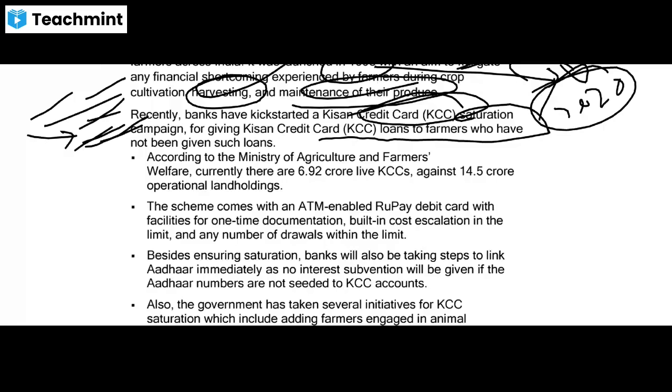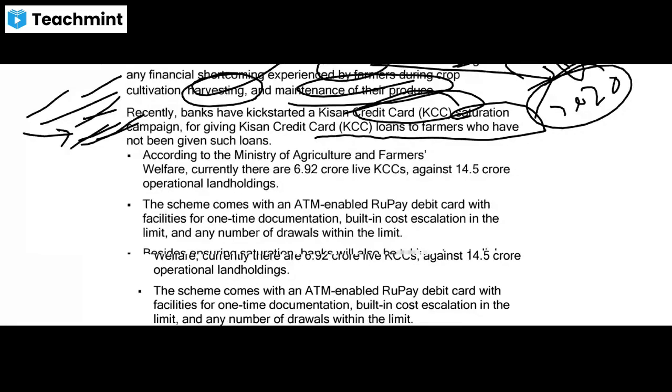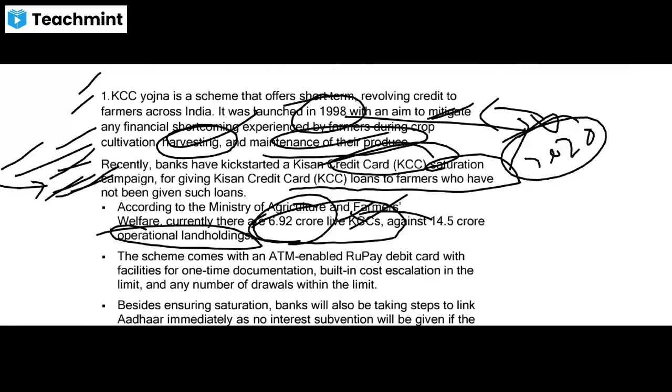So what is the data? According to the Ministry of Agriculture and Farmers Welfare, currently there are 6.92 crore live Kisan Credit Cards against 14.5 crore operational land holdings. Okay, so this much gap is there. 6.92 crore Kisan Credit Cards are there, but operational land holdings are 14.5 crore. So to bridge this gap, the government started this campaign.